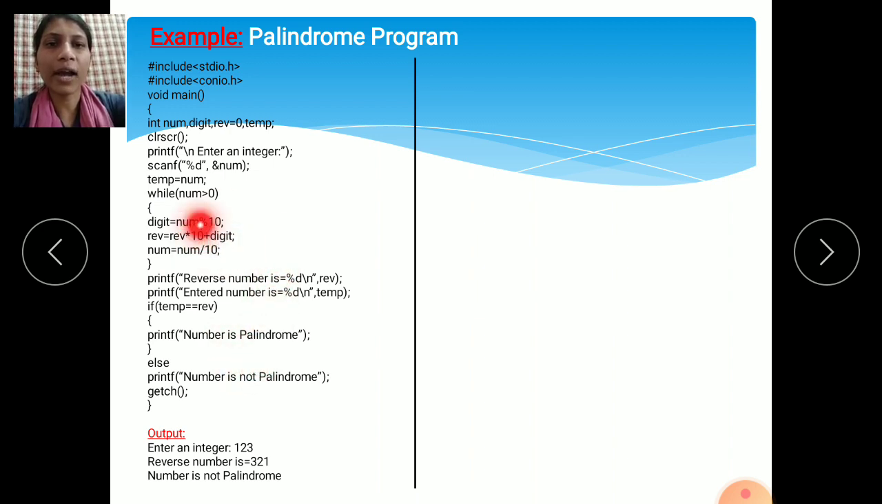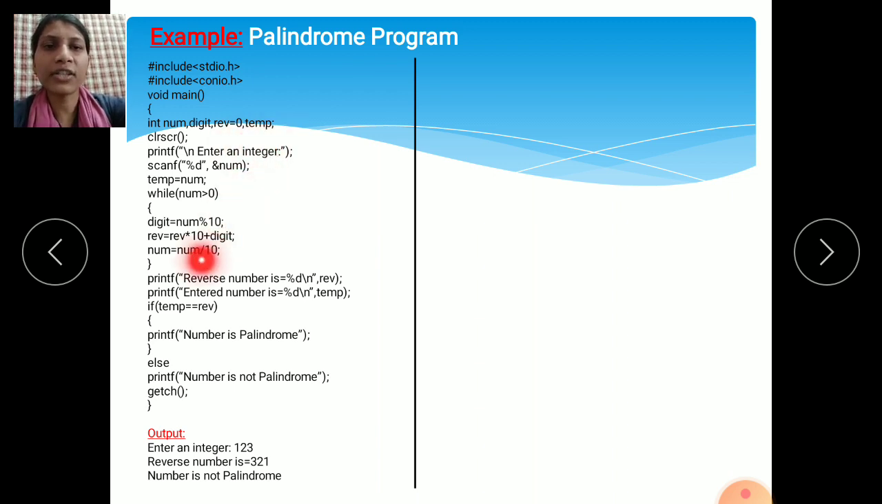See here, while num is greater than 0, if whatever integer you have entered is greater than 0, then it comes inside the loop. It will execute these mathematical statements: digit = num % 10, reverse = reverse * 10 + digit. See here, you should take the reverse value as 0 because initially we declared the reverse value as 0.